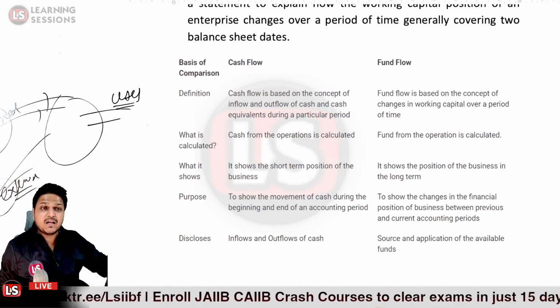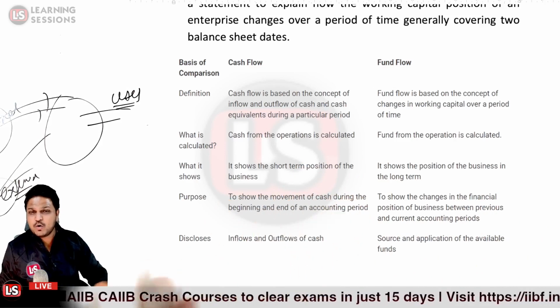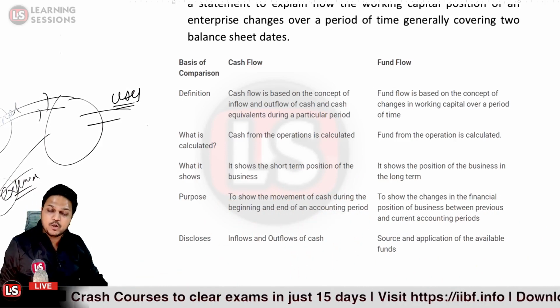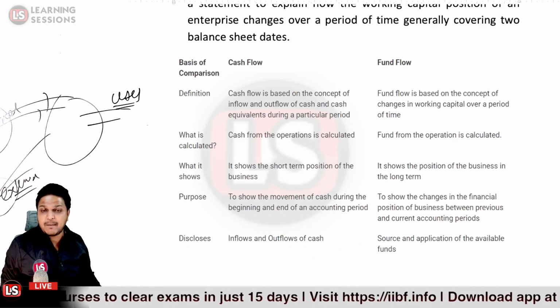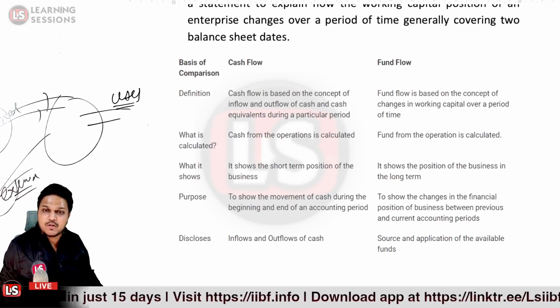And also, the fund flow works on the accrual basis. Cash flow works on the cash basis only. Accrual basis means what? When an amount is due, it is covered, like the funds have been generated but you have not received them so far. Like the interest which was payable, which was due in the month of March.